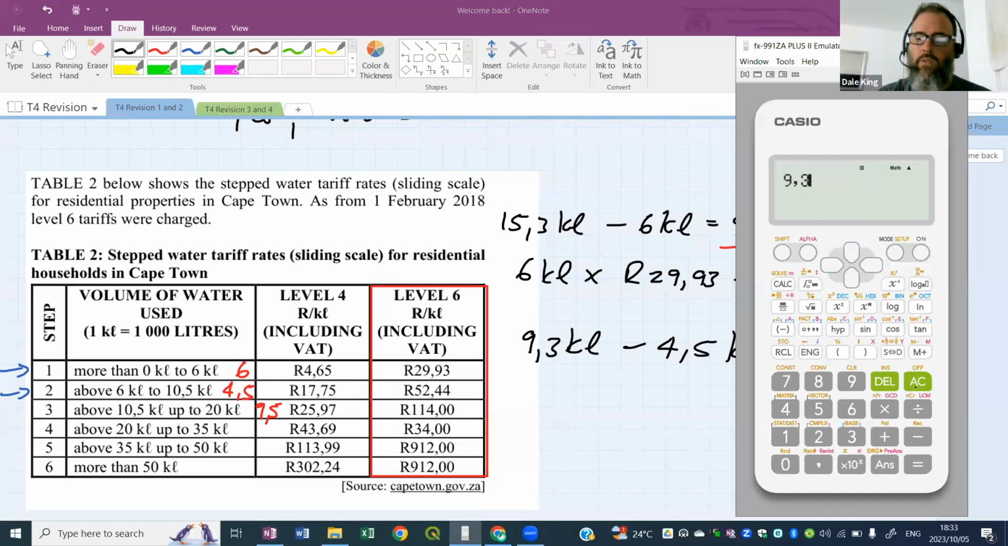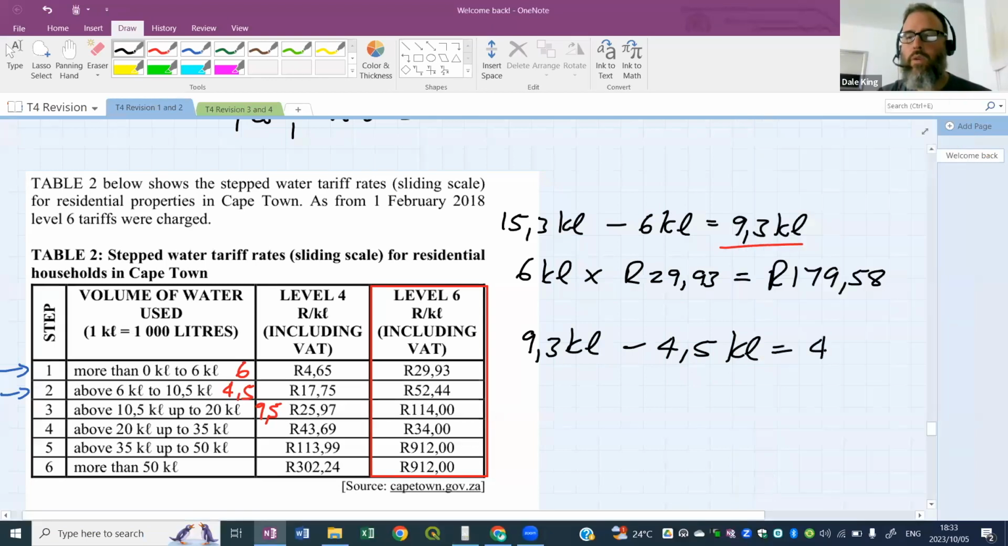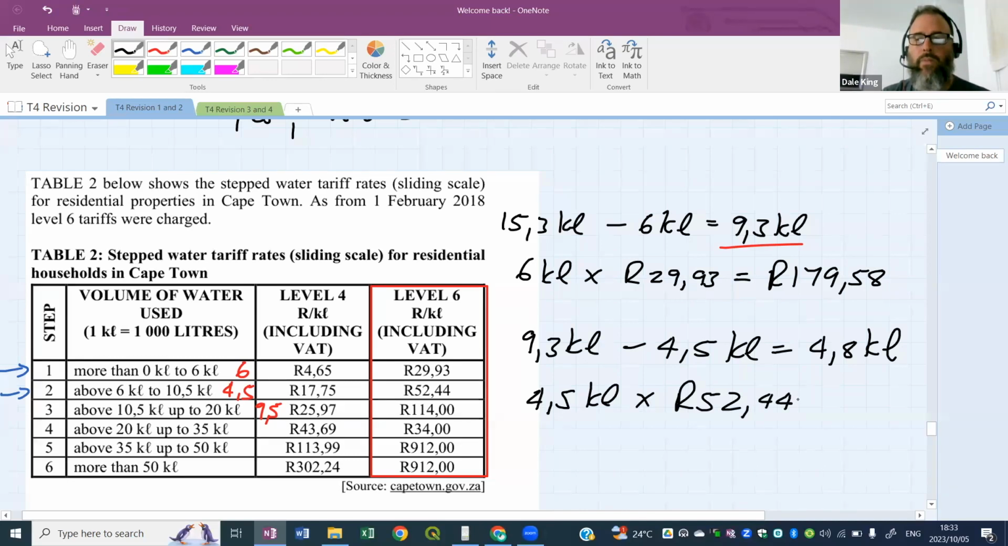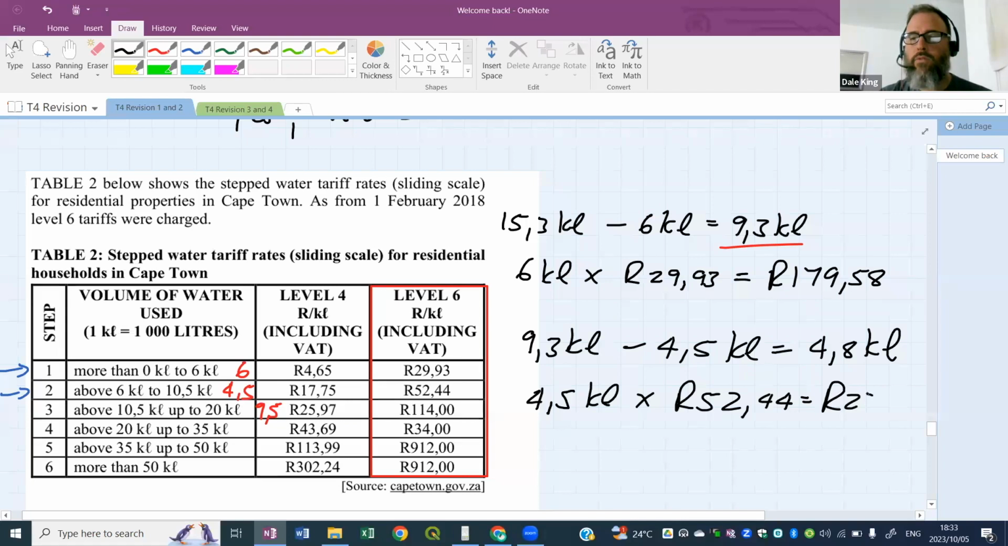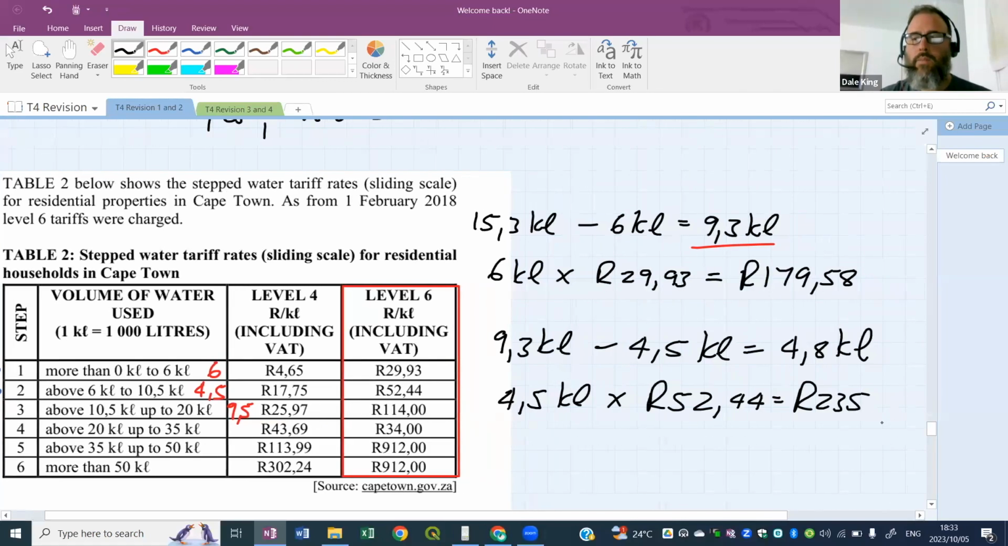Let's check. So 9.3 minus 4.5. Yes, 4.8. So it's 4.8 kiloliters left over. All right, that 4.5 that I took out gets charged at a new rate, which is 52 Rand 44. This gives me 4.5 times 52.44. This gives me a Rand value for that bracket of 235.98. All right, that's how much money is in that bracket.